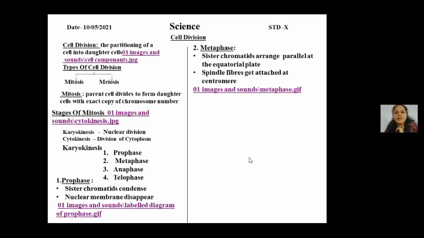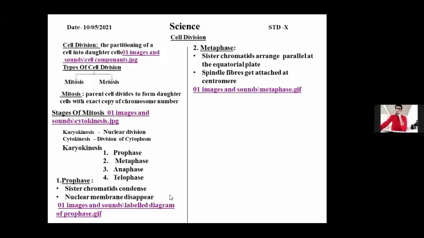Students, can you tell me what do you mean by a centromere? We have studied about the different regions on a chromosome. Centromere is something related to a region on the chromosome. Which is that specific region? Okay. What we will do is we'll just look at the image.